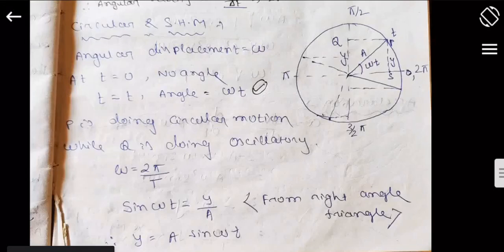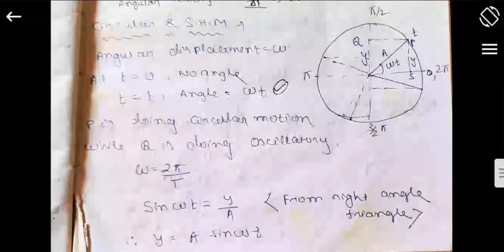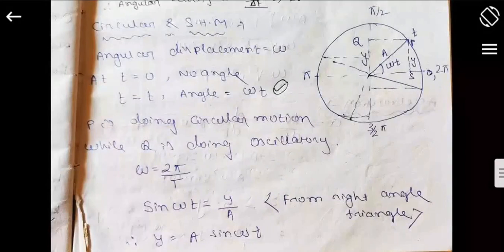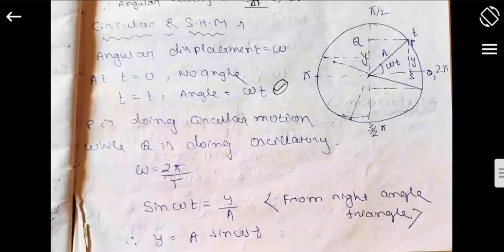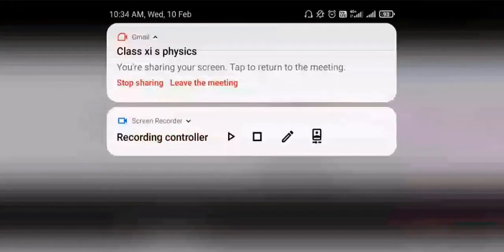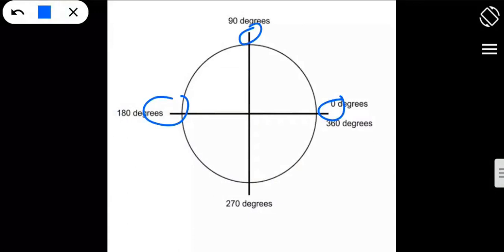Next, the very best example to represent your SHM, that is simple harmonic motion of a pendulum, is in the form of a circular motion, okay. Circular motion is the best way to represent your simple harmonic motion. As you can see here, if I show you the diagram, it is like this, okay. You can start your journey at 0, then 90, then 180, then 270, okay.